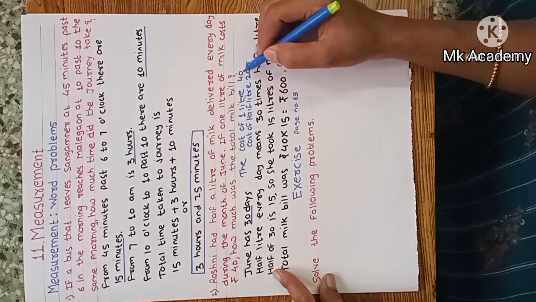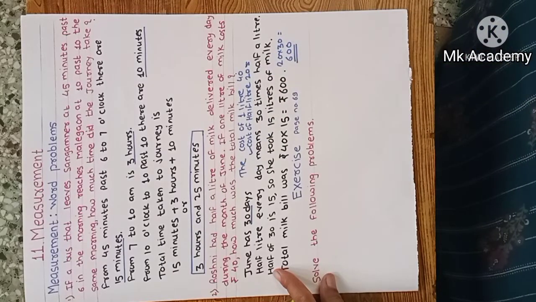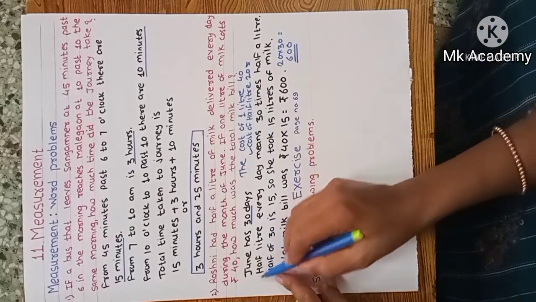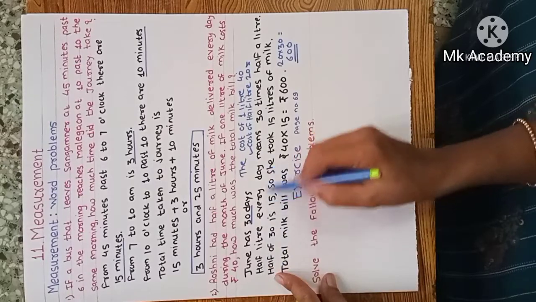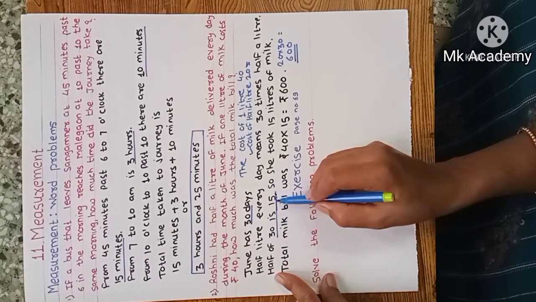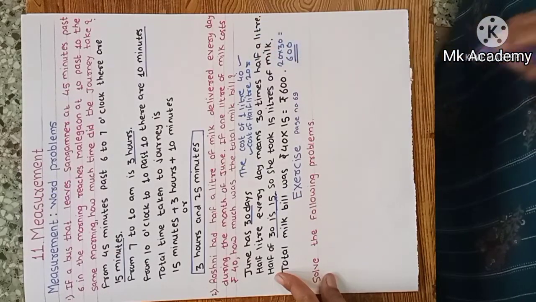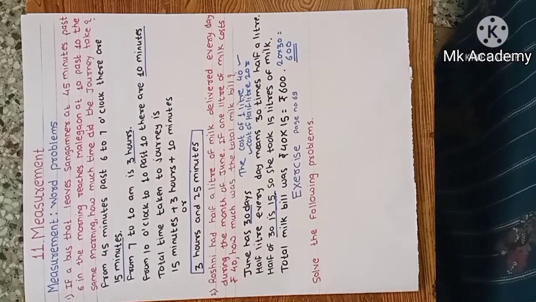We can take the cost of half a liter and then solve. Here in this example in the book, we have 30 days and half of 30 is 15, and then we do multiplication. But another way is we can take the cost of half a liter and then solve.